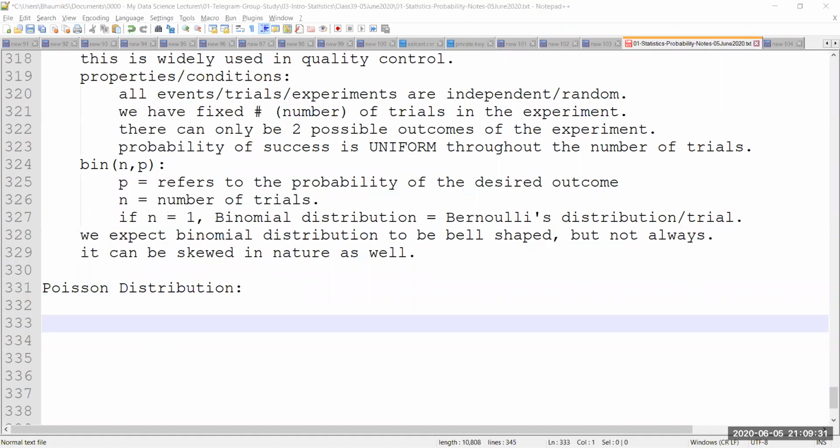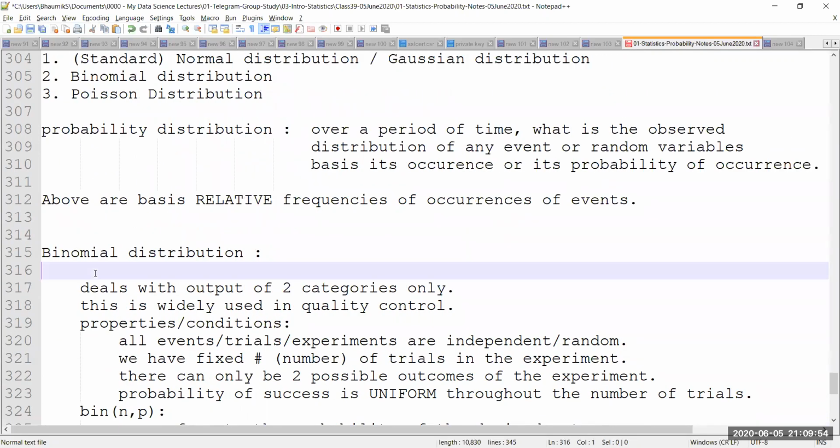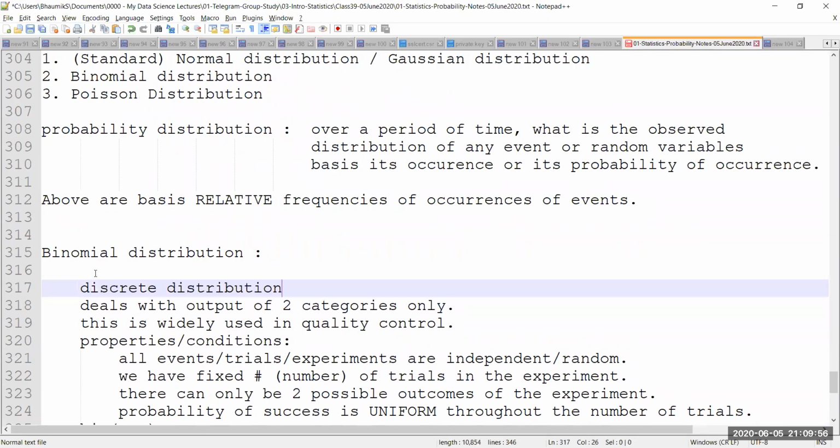We looked into binomial, where we had two cases which we want to see. But Poisson is another similar kind of distribution. Why is it similar? Because it is also a discrete distribution. I should write this for the binomial distribution as well, because it is discrete.